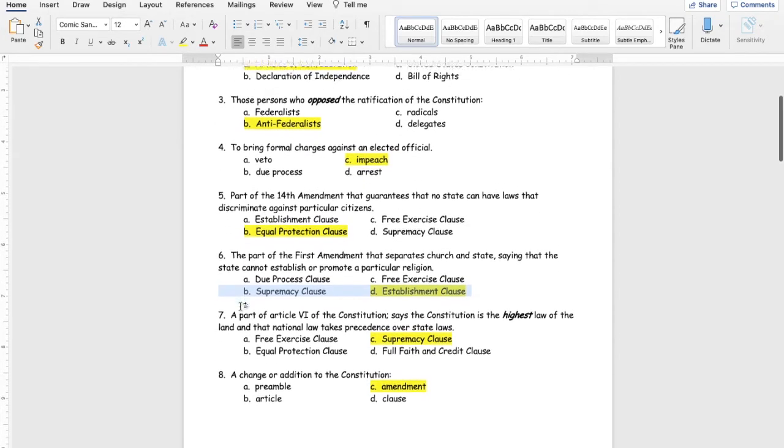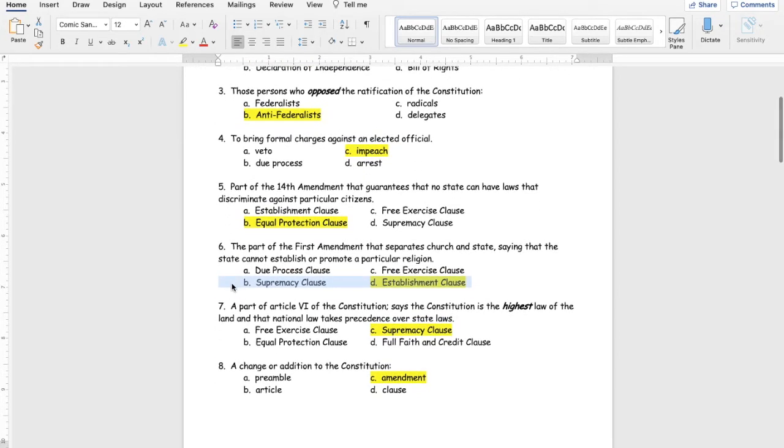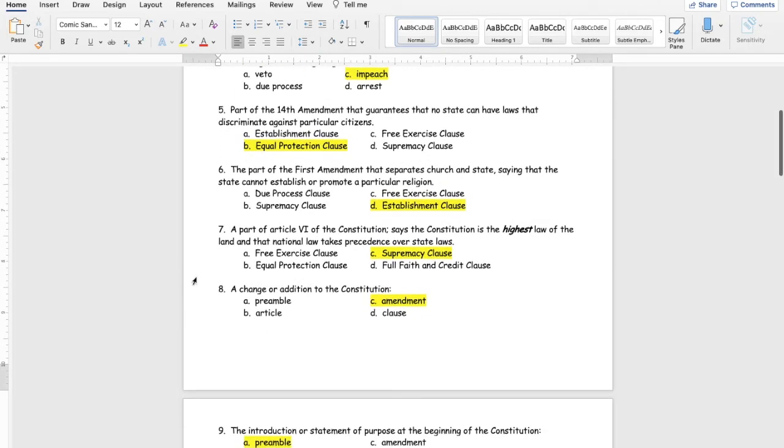Number 6, part of the First Amendment that separates church and state, saying that the state cannot establish or promote a particular religion, that is the Establishment Clause. The state cannot establish or promote a particular religion. That's the Establishment Clause. Number 7, a part of Article 6 of the Constitution that says the Constitution is the highest law of the land, or that it is the most supreme.